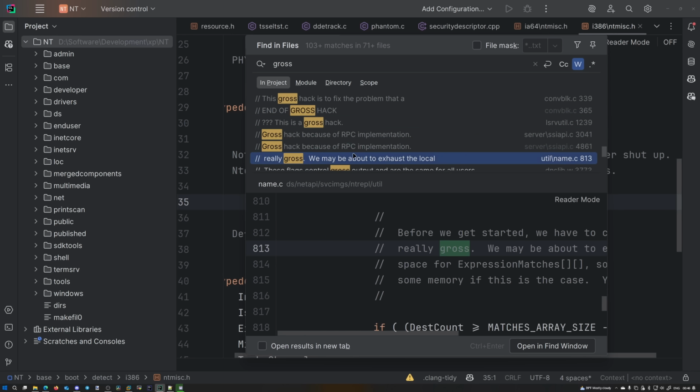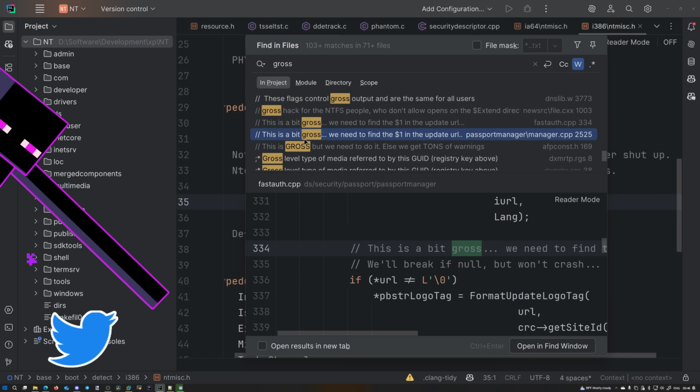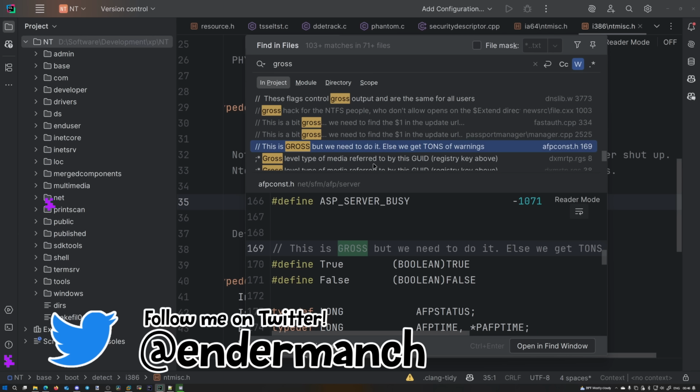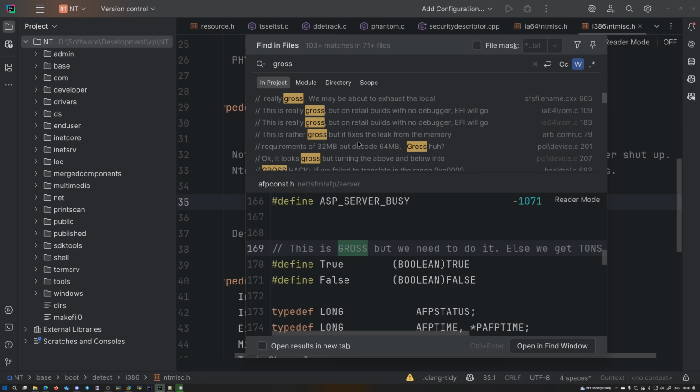Gross hack. Gross hack. Really gross. Gross hack for NTFS people. This is a bit gross. This is a bit gross. This is gross, but we need to do it, else we get tons of warnings. Wow. So much gross stuff in this code base.